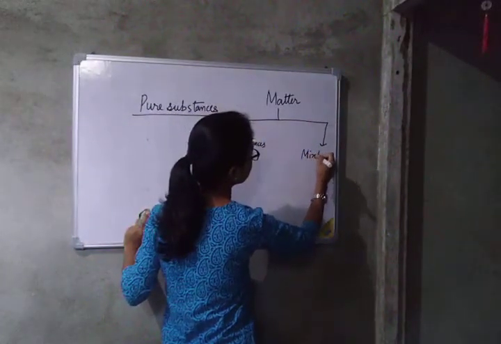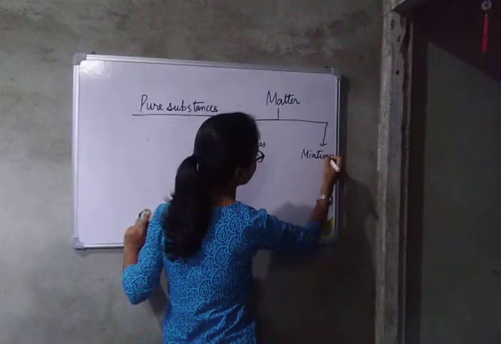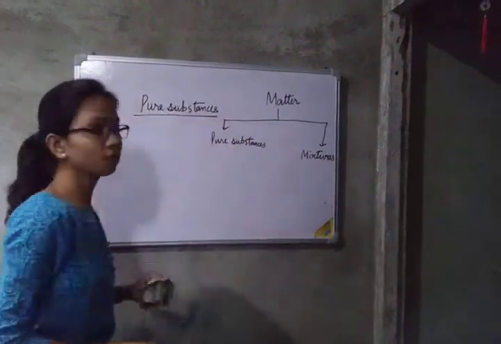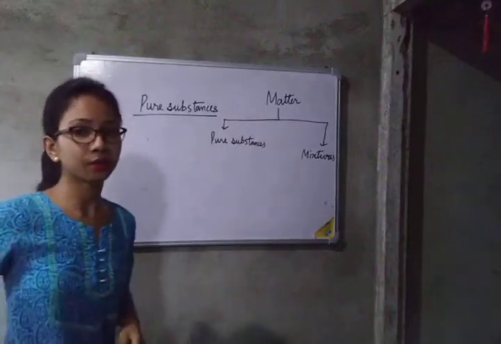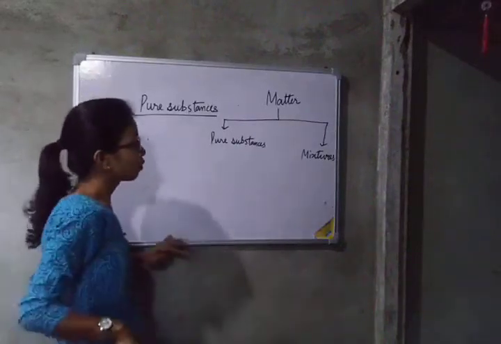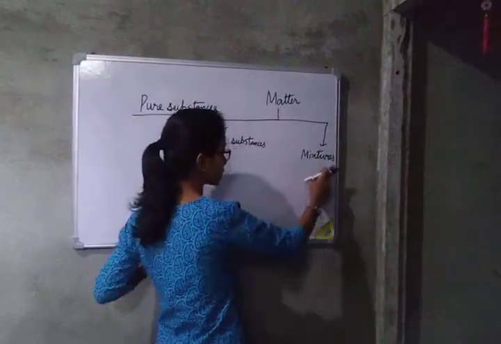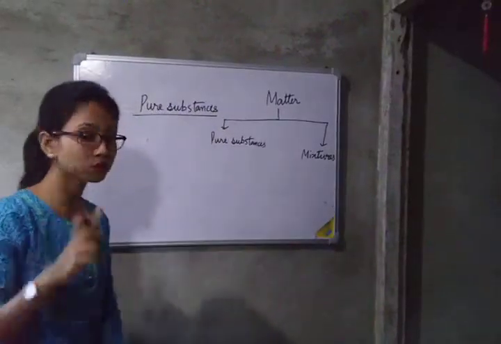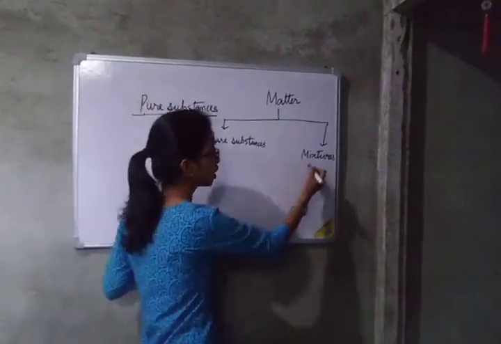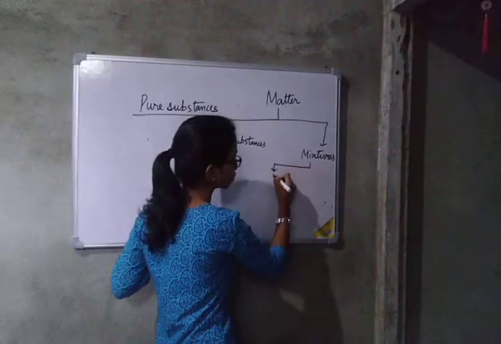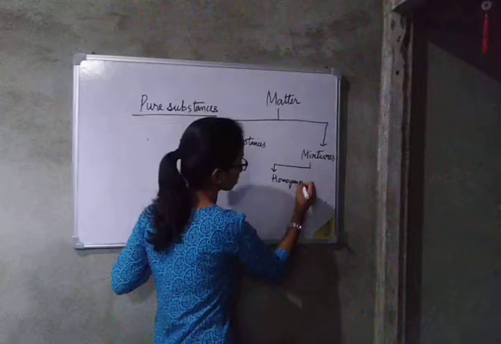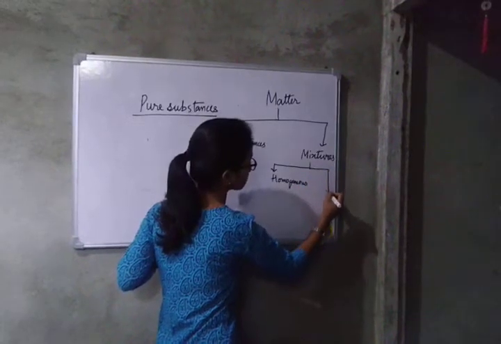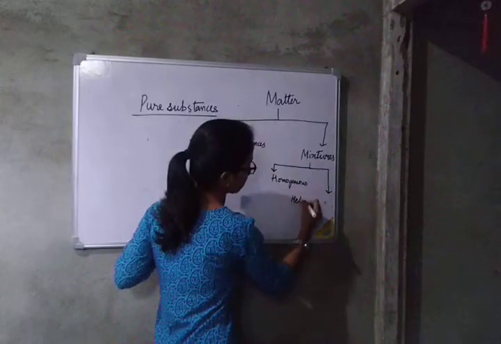These two are the broad classification of matter. We have already discussed mixtures. Now we will discuss pure substances. I will give you the flow chart. Here you see the mixtures are of two kinds: homogeneous and heterogeneous.